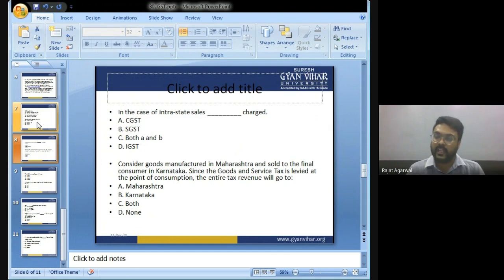I told you, GST is a destination based tax which is levied at the point of consumption. The entire tax revenue will go to Karnataka because the goods are ultimately consumed in Karnataka.